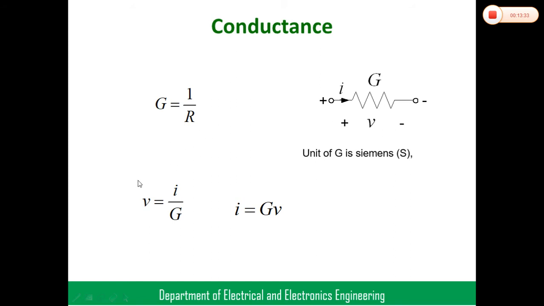From Ohm's law we can write V is equal to I into R. R is the resistance, but here we require it in terms of conductance, which means R is equal to 1 by G, or G equal to 1 by R. So V equals I by G, right? From this, I equals V by R, and 1 by R means G, so I equals V into G. This is about conductance, okay? It is just a reciprocal of resistance. Resistance opposes the flow of current; conductance allows the flow of current, right? So there is some difference there, okay?